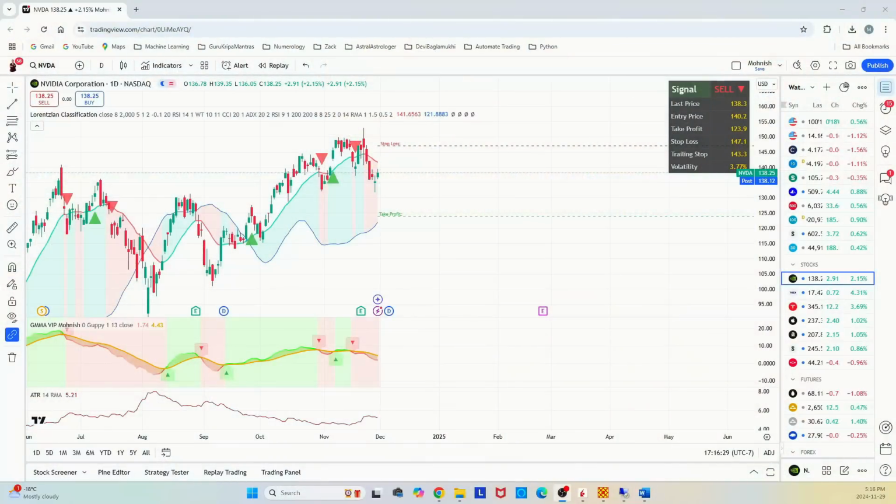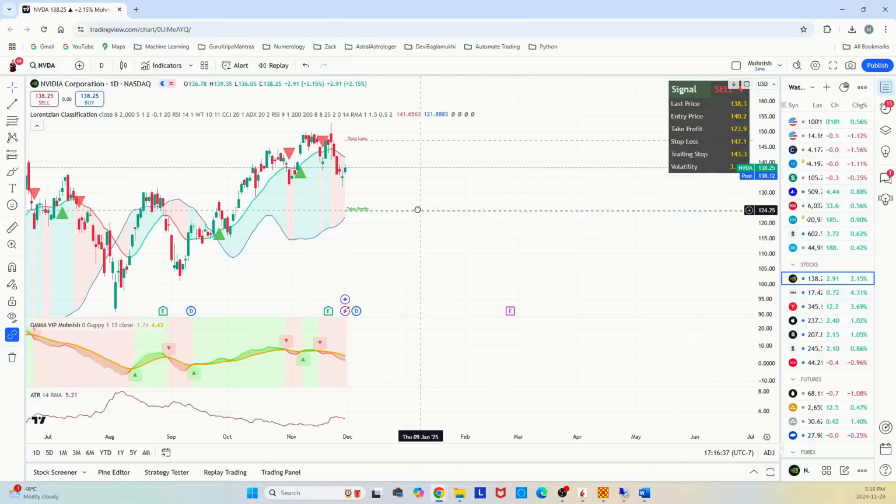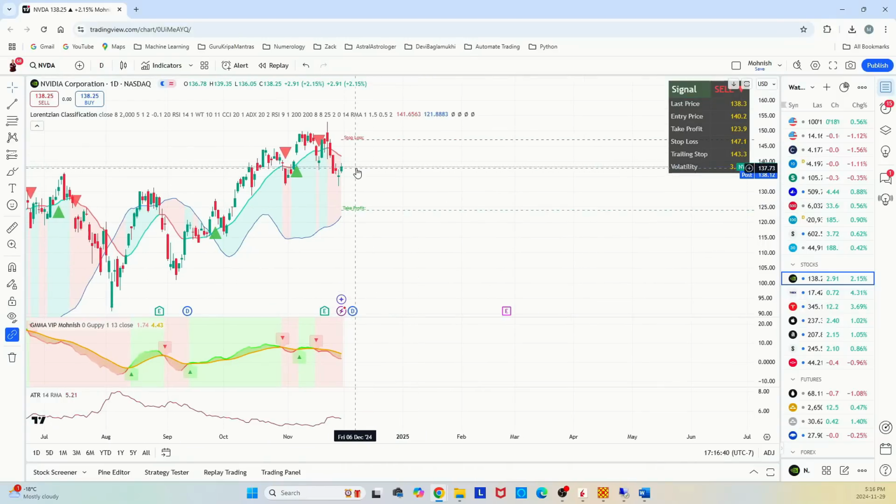Welcome to this video, my dear friends. So you see our VIP indicator, which is based on horizontal classification. This is NVIDIA stock on a 1 day chart. Today, NVIDIA is at 138.18.